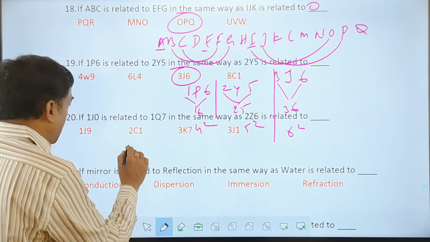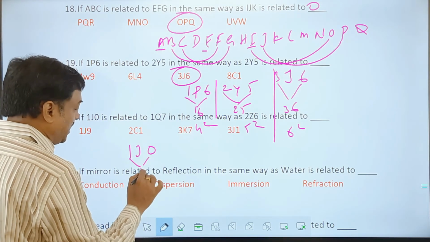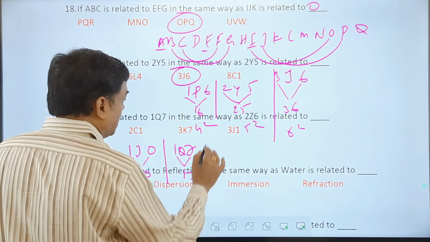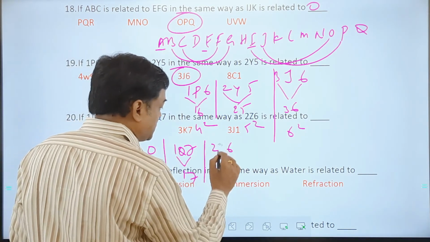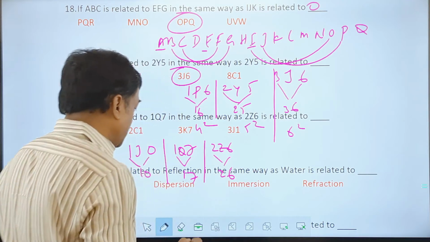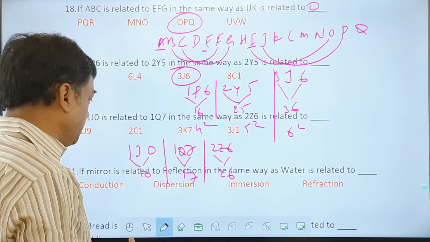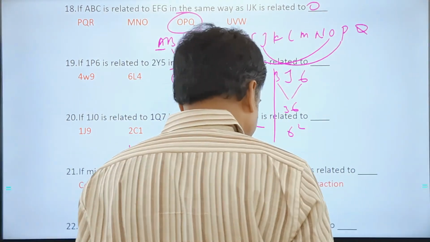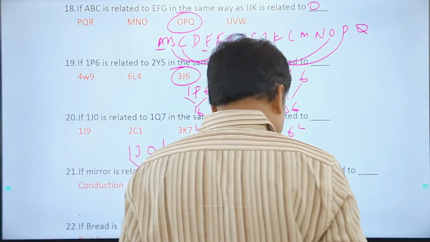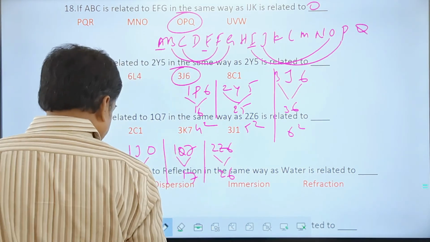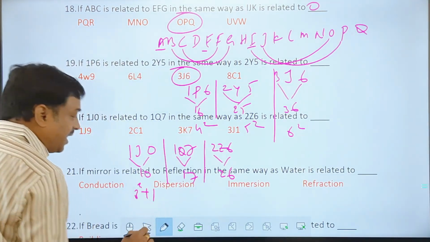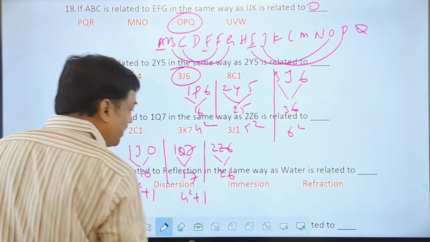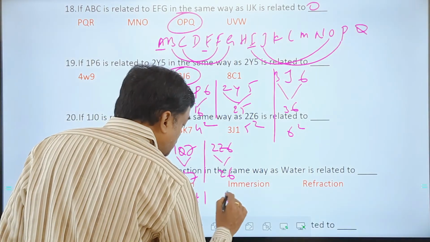Next one, 1JO, nothing but 10, and the next one 17Q, that is 17, followed by 26Z, this is 26. Then how much is it going to be? In that way, if you try to get the logic, my friends, I take 10 as 3 square plus 1, then 4 square plus 1, then 5 square plus 1.